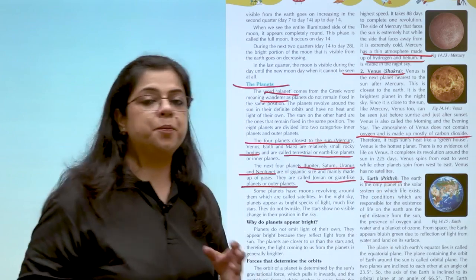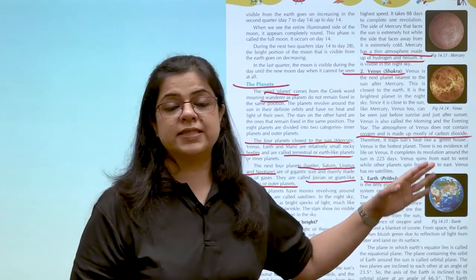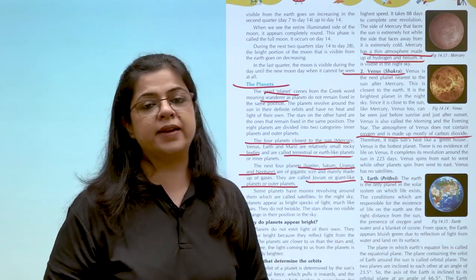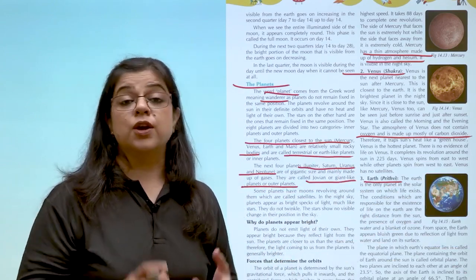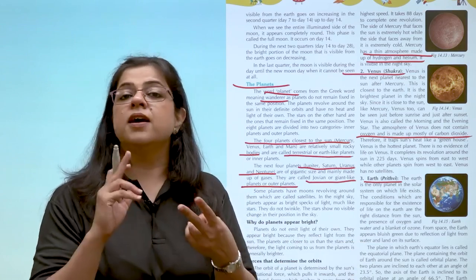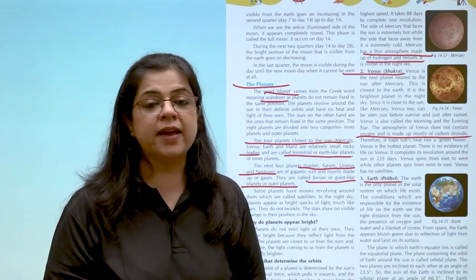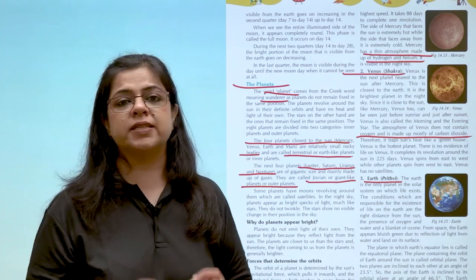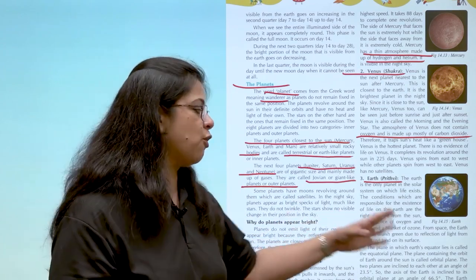अर्थ या पृथ्वी, we know that earth is the third planet from the sun and earth is the only planet that has got life on it. क्योंकि अर्थ पे ऑक्सीजन है, अर्थ के आसपास ओजोन लेयर है, अर्थ के ऊपर sufficient amount of water है. All these things together support life on earth.